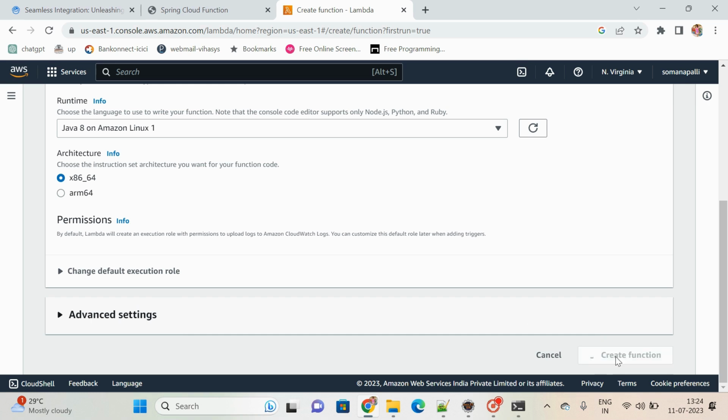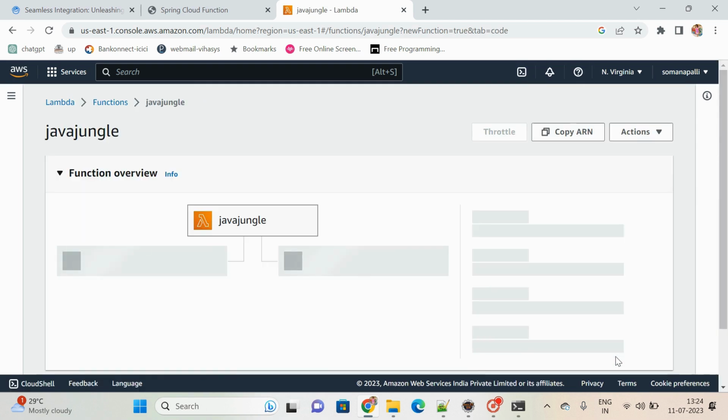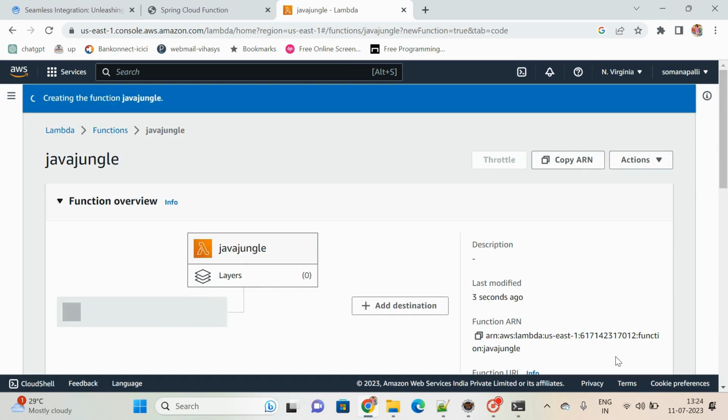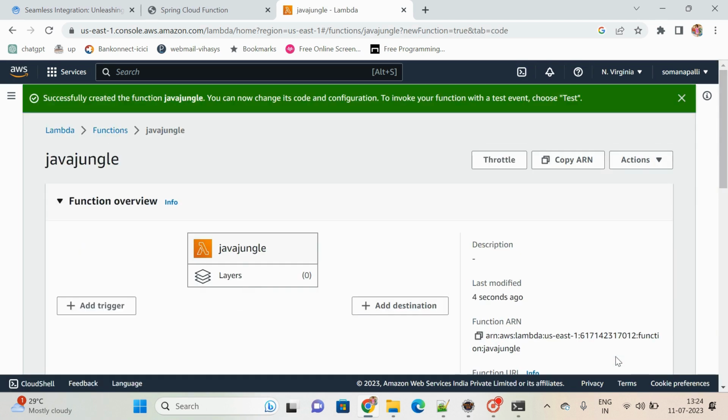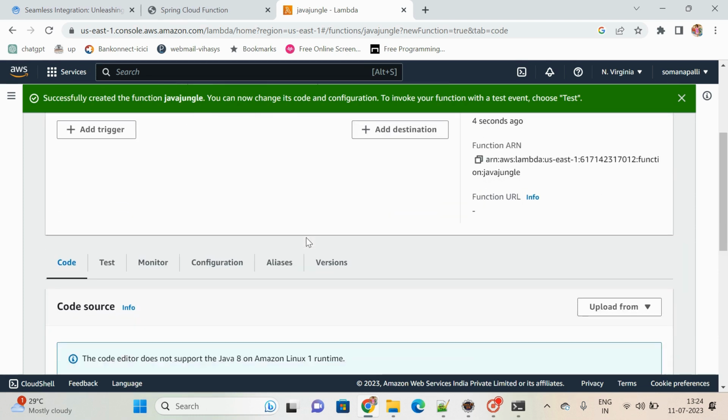Once the function gets created, since I am uploading my Spring Boot application in a serverless manner, I am definitely taking this AWS Lambda helper, so that it will take care of the server provisioning and all this stuff. So Java Jungle is ready now. Now the Lambda is ready, I mean the function is ready.